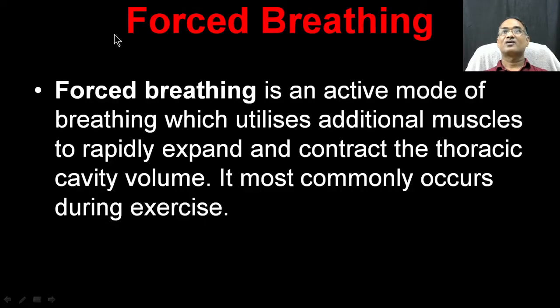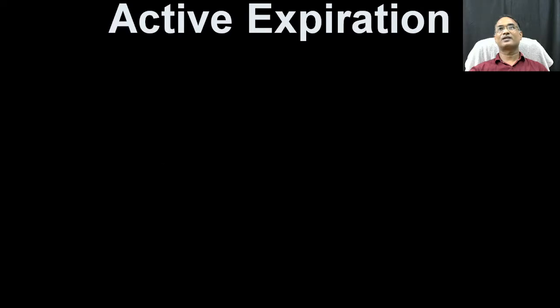lungs. So for forced breathing, there is only one occasion, when you do some kind of exercise. At that time your expiratory muscles are utilized, especially your abdominal muscles, diaphragm and intercostal muscles, to fulfill your requirement of oxygen and carbon dioxide elimination from your body. So let us discuss active expiration.